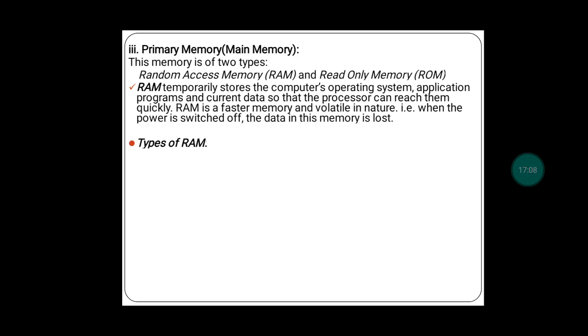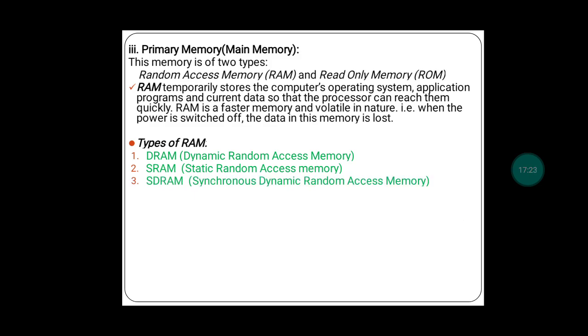Now we'll see some of the types of RAM. First one is DRAM, that is dynamic random access memory. The next type is SRAM, that is static random access memory. Third one is SDRAM, that is synchronous dynamic random access memory.